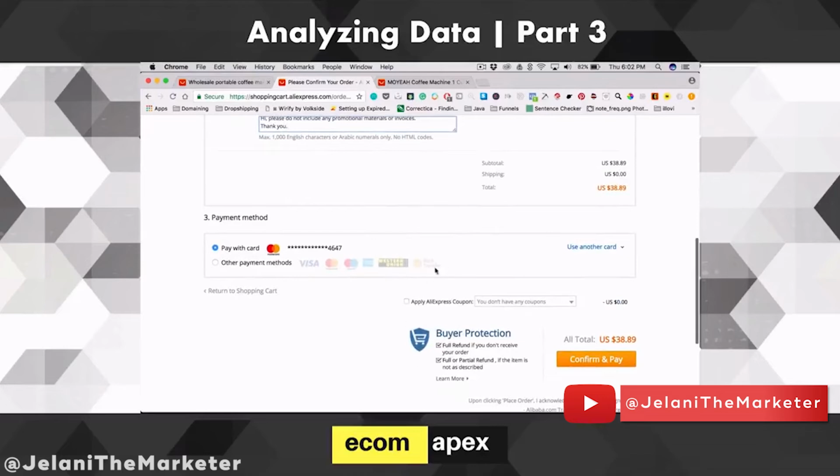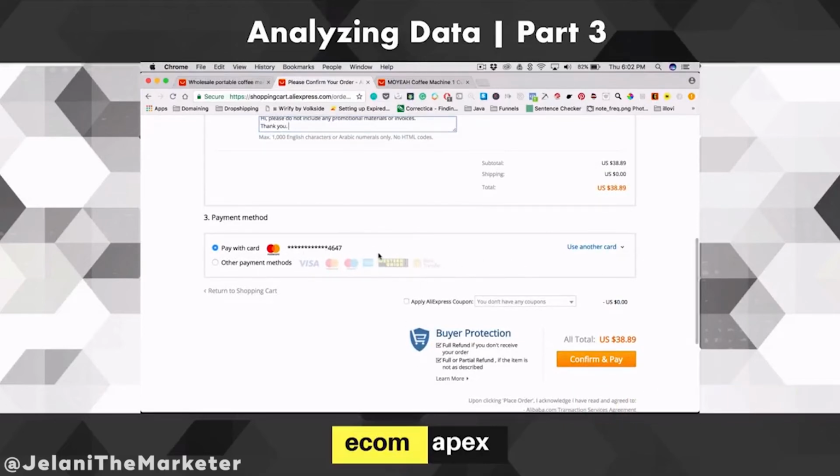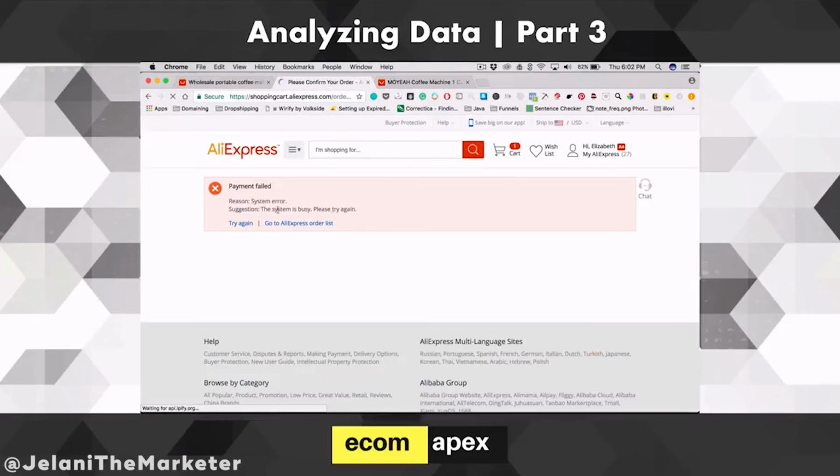So all you have to do here is pay with the card. So you're going to put in your card information. I already have my card associated with this account, so it's going to automatically take it out. But let me show you the error that happens sometimes, right? So if I click confirm and pay, all right, it's going to give me this error, right? System error, the system is busy, please try again.